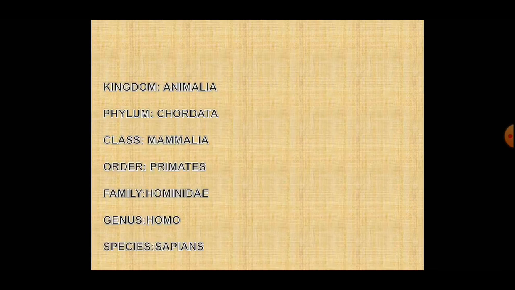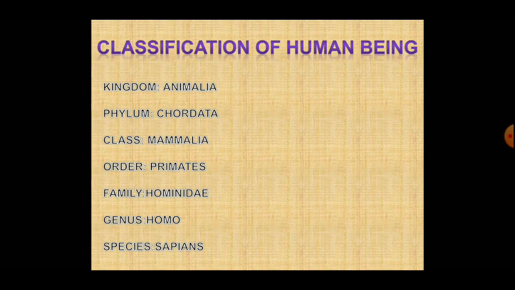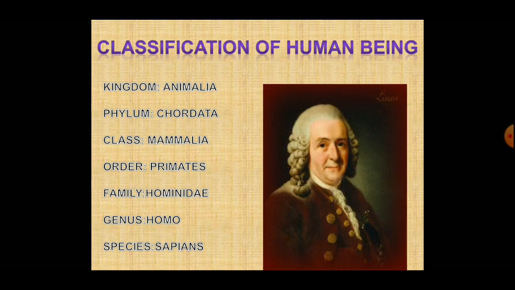classified. Now look at the classification of human being. Human being belongs to kingdom Animalia. The phylum name is Chordata. Class is Mammalia. Order is Primate. Family Hominidae. Genus name is Homo and species name is sapiens. It means the scientific name, biological name of human being is Homo sapiens. You are Homo sapiens.